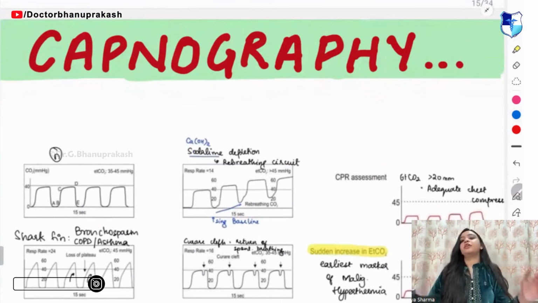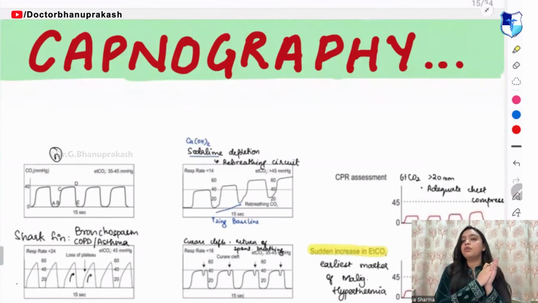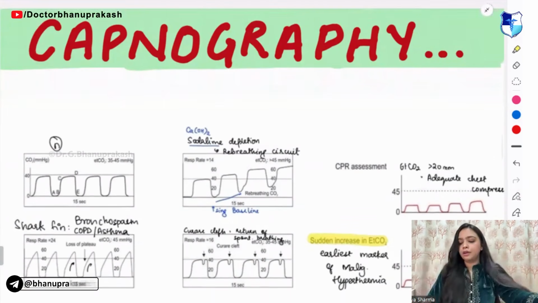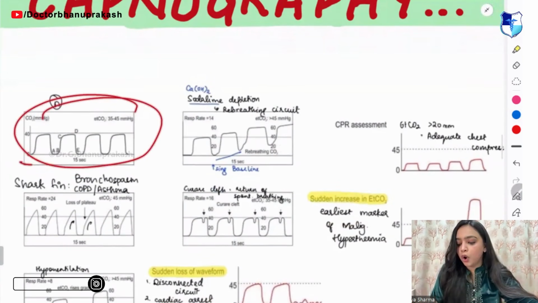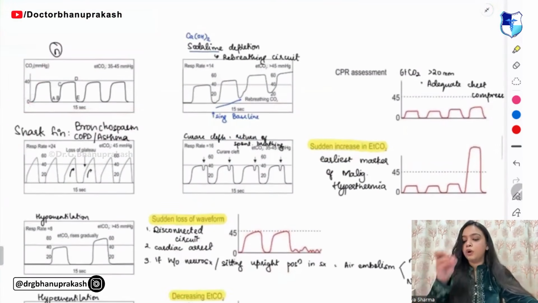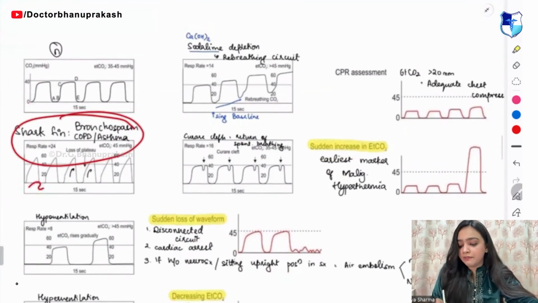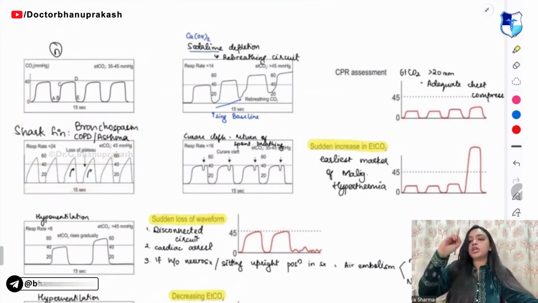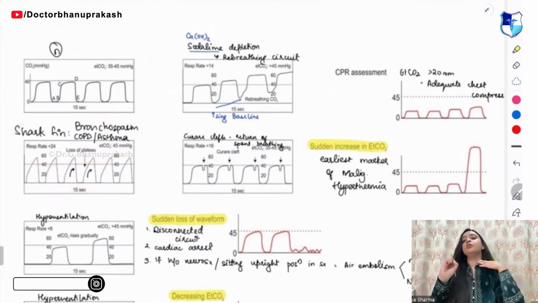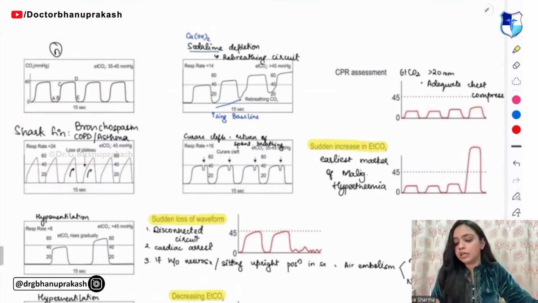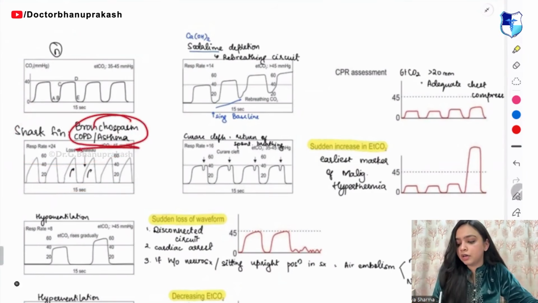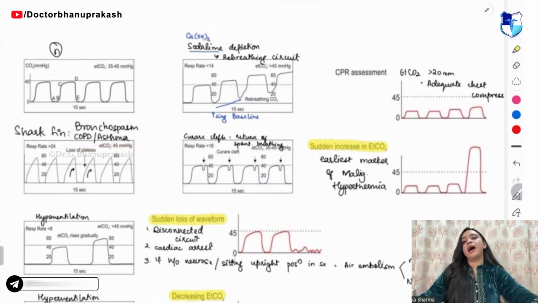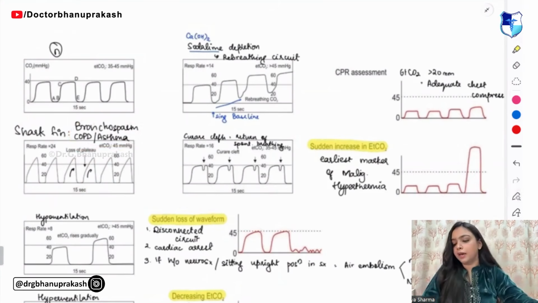From capnography, the question that you will get is to identify the type of capnograph that is there. This one is normal. Now, in the capnography, when you are able to see a shark fin, this represents we are dealing with the case of COPD or asthma, okay.